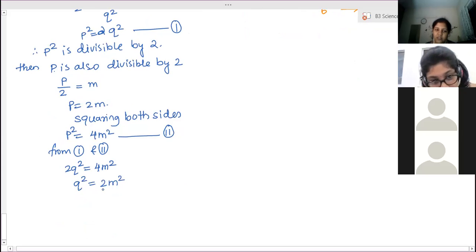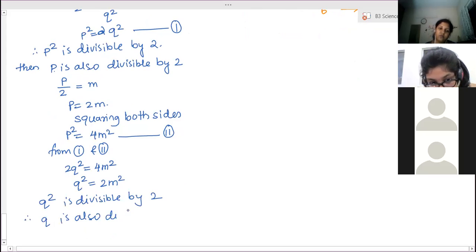Now q square's factor is 2. That means q square is divisible by 2. Therefore, q is also divisible by 2. Right? Yes, ma'am. So here what we have seen, p is divisible by 2. And just now we have proved q is also divisible by 2.